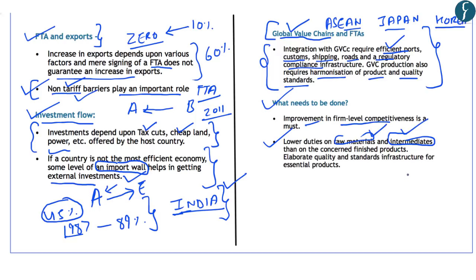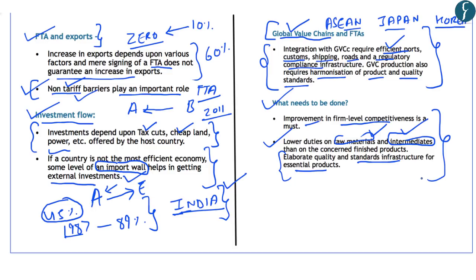By lowering the duties on raw materials and intermediate products, India can increase its effectiveness and efficiency, and then India's economy can become competitive with that of other global economies. And thirdly, India needs to focus on elaborate quality and standards of infrastructure for essential products. So these are the three suggestions provided by the author.